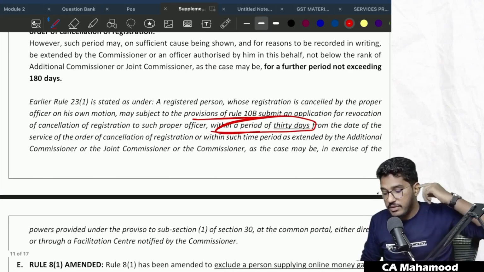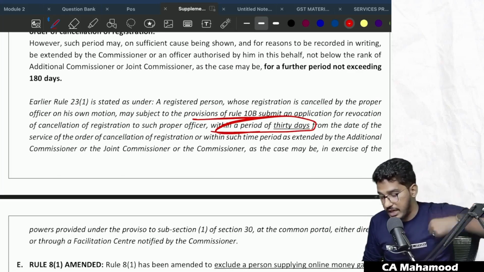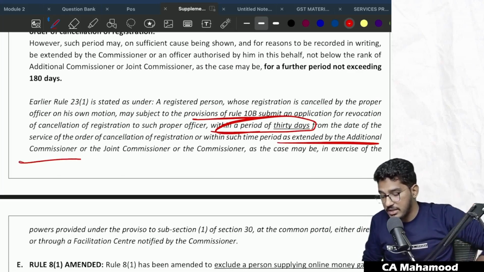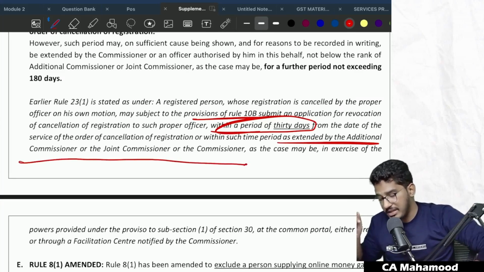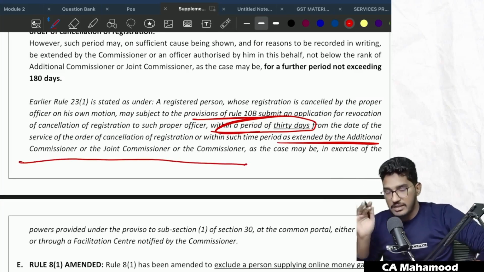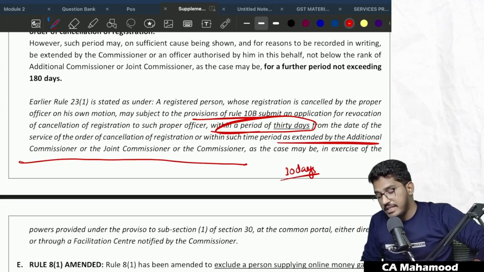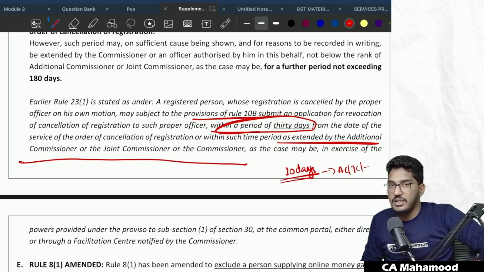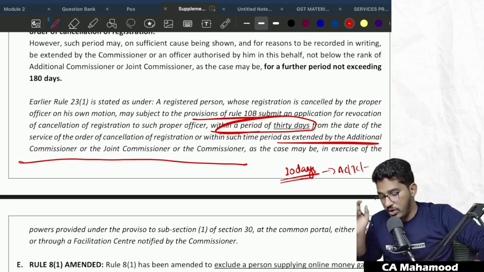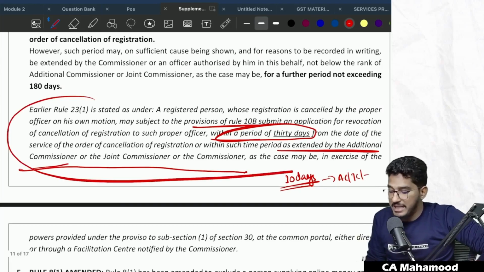Earlier, the time limit was within 30 days of cancellation, you had to submit an application from the date of service of the order of cancellation of registration, or within such time as extended by the additional commissioner or joint commissioner or the commissioner, as the case may be. So earlier, the time limit was within 30 days. But if there is a valid reason, the additional commissioner or joint commissioner or the commissioner can extend the time limit as they deem fit. They did not mention an exact time limit, but whatever time they feel appropriate, they can extend. Now this overall time limit has been extended.